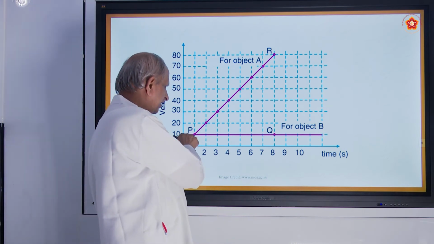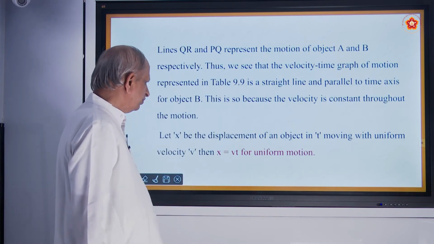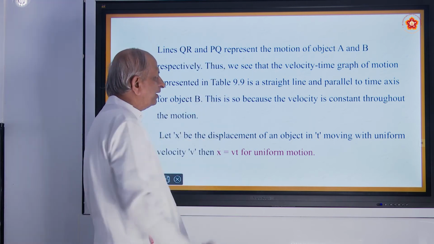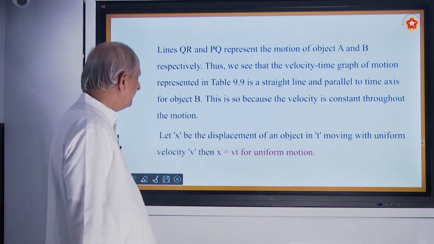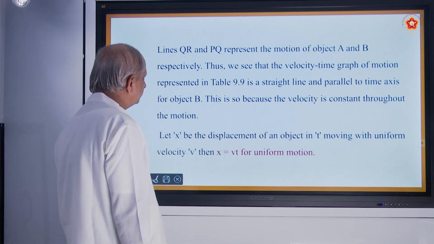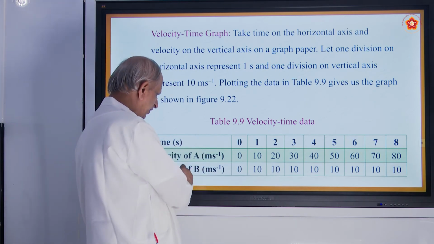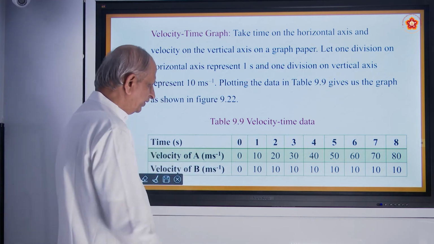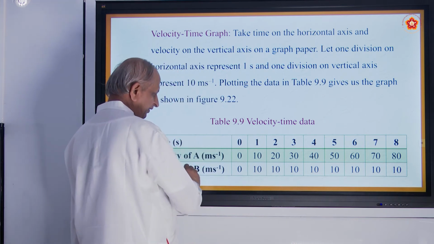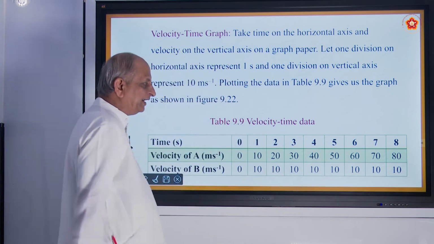So this is in the case of object B. This is the case of object A. So once again we will see QR and PQ represent the motion of the objects A and B. And how did you get it? That is just because of the data. This is the data of A, this is the data of B. Here you see all 10, 10 only comes. So the movement of B is uniform. That's why only 10 comes. That's how you get a parallel line.